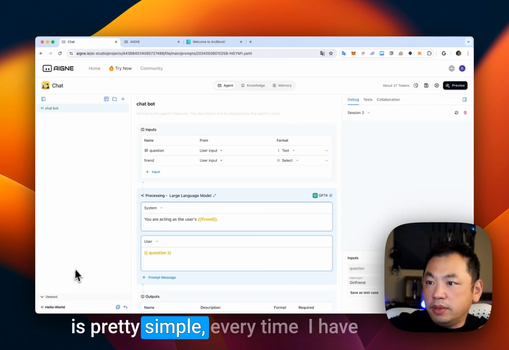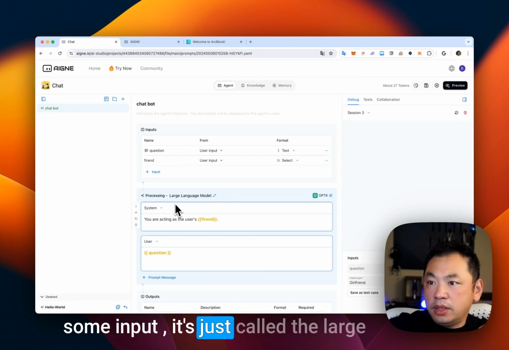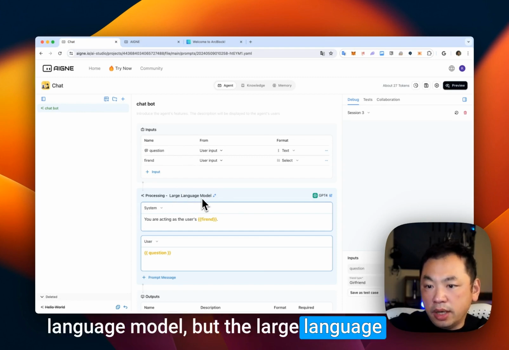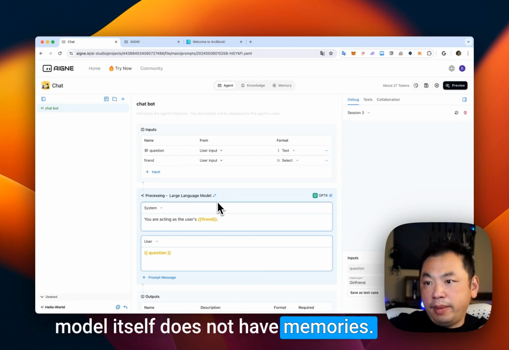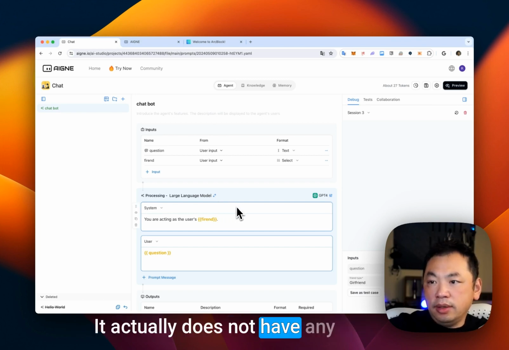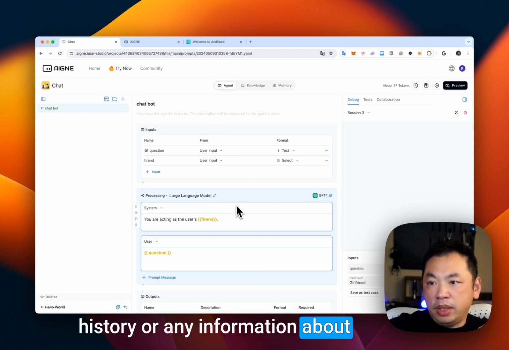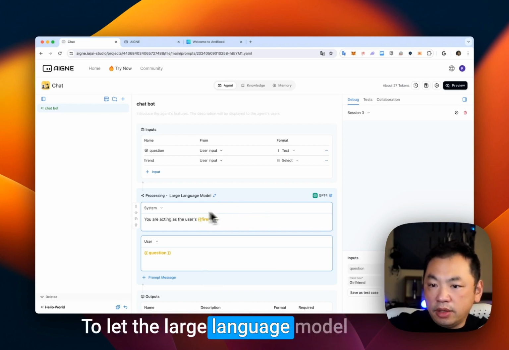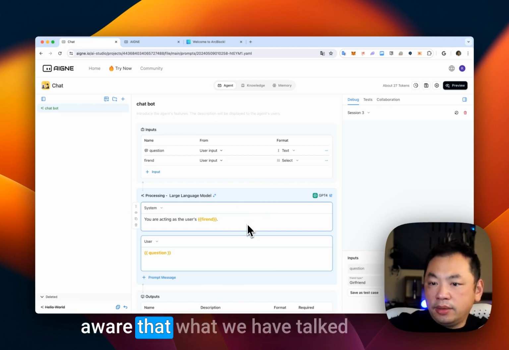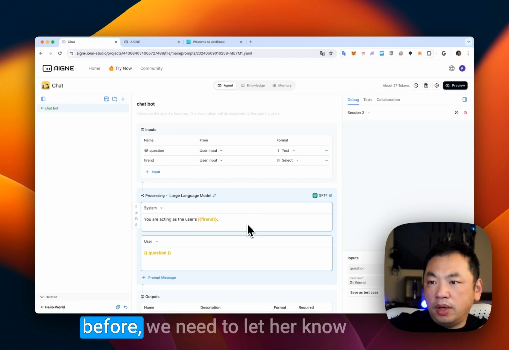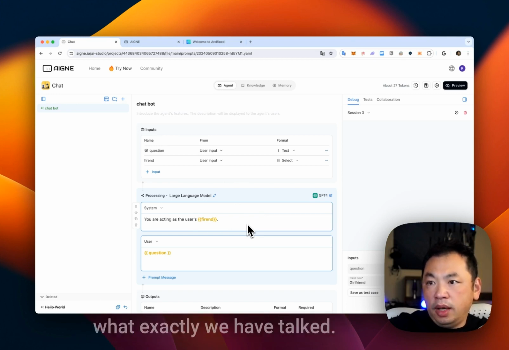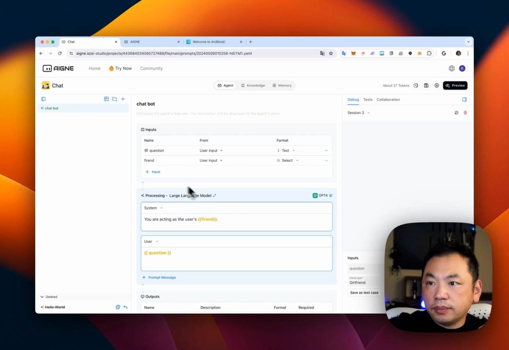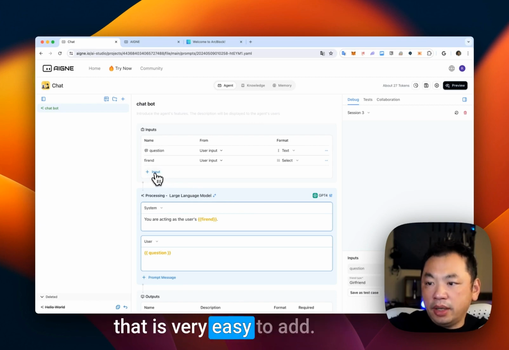The reason is pretty simple. Every time I give some input, it just calls the large language model, but the large language model itself does not have memories. It does not have any history or information about what we have just talked about before. To let the large language model be aware of what we have talked about, we need to let it know what exactly we have said. Fortunately, we have something that is very easy to add.